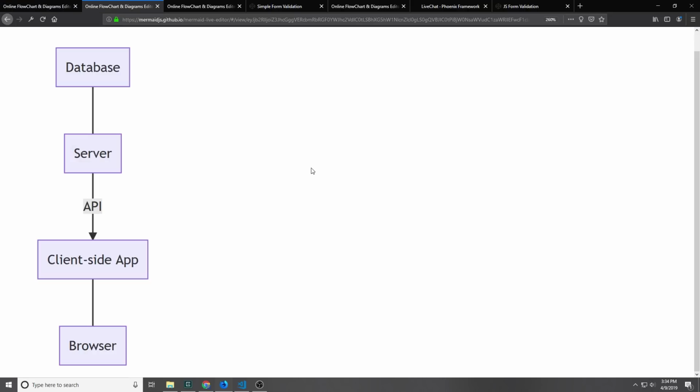Nowadays, you have a server, the server's connected to a database, and you have an API between the server and a client-side application. And then when the user connects to your server, the client-side application handles all of the rendering.